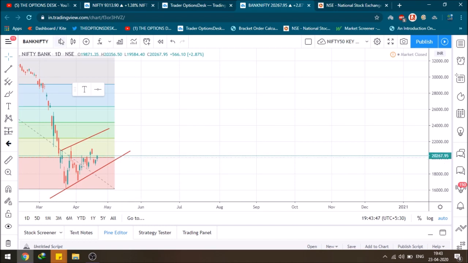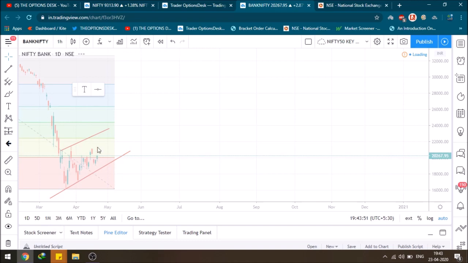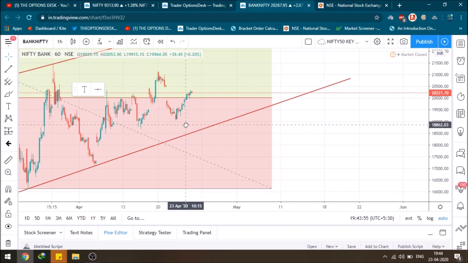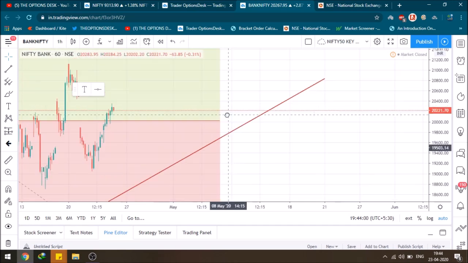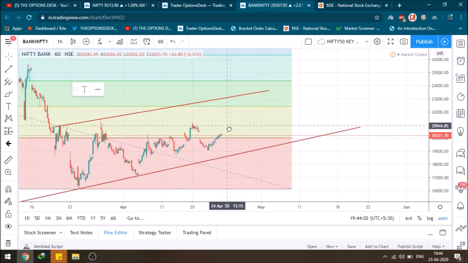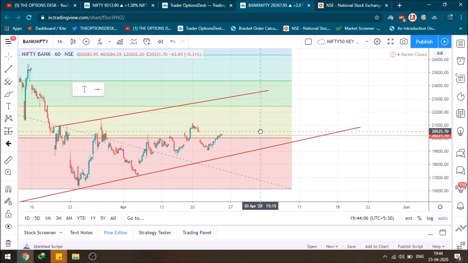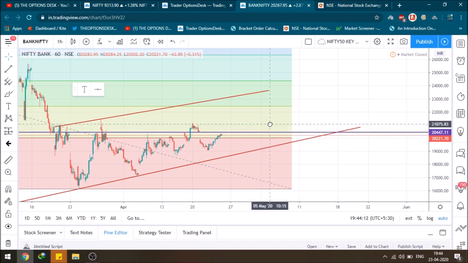Now let's move to a smaller timeframe, the 1 hour chart. Just a moment. So Bank Nifty was following Nifty all day today after it gave a sharp decline yesterday. It followed the Nifty and did close above the 23.6% level. So on the upper breakout, I would be taking this level in Bank Nifty. On the high breakout of today, we can definitely hit the 21,000 level, and on the higher side we can definitely hit 22,500.